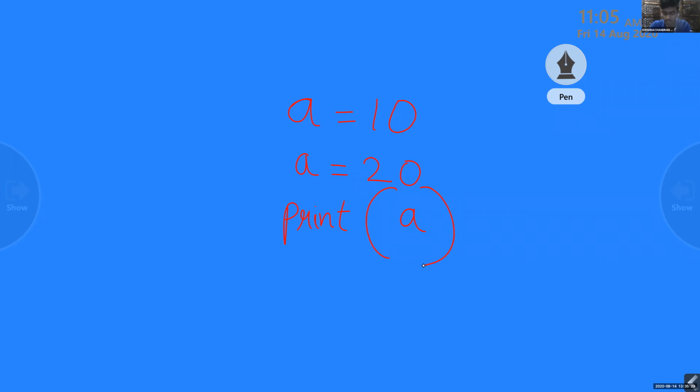If you are displaying the value of a variable, you should not write any code. So what will be your answer? Evelyn, it will display 20. Okay? And suppose...